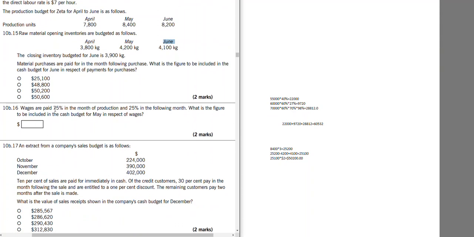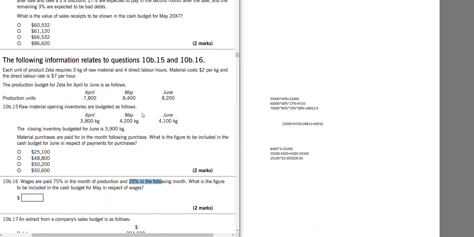Wages are paid 25% in month of production and 75% following month. Now, wages doesn't have anything to do with material. They are directly linked to the production. So they're asking about May, 75% of the May and 25% of April. So 7,800 multiplied by 25% paid following month.